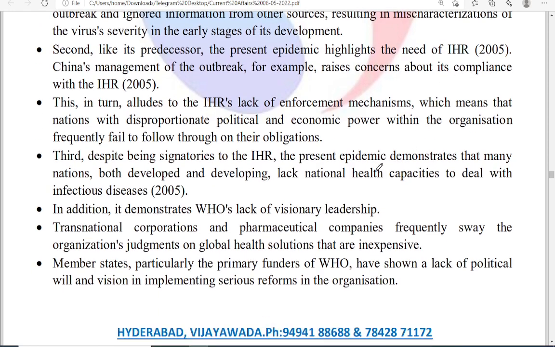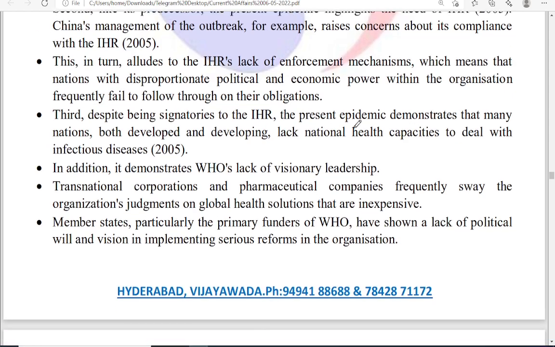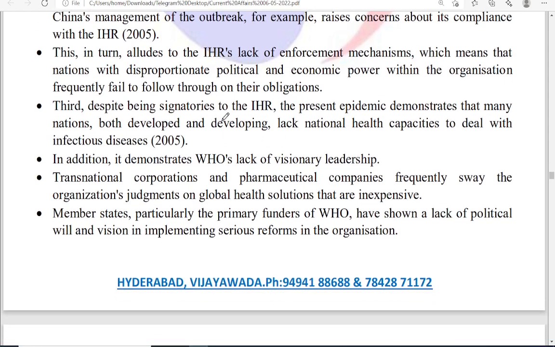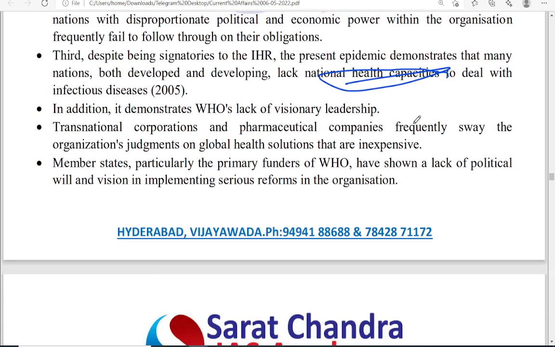Right. So IHR's lack of enforcement mechanism is one main reason for the non-functioning of this. And also, despite being the signatory of IHR, the present epidemic demonstrates that many developing nations lacked health capacities. So WHO has to come forward, take all necessary steps in order to increase the health capacities in many countries.